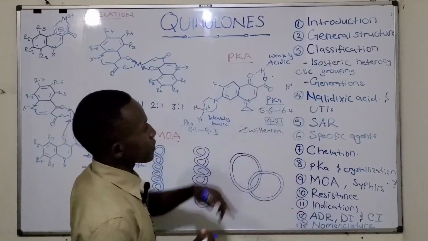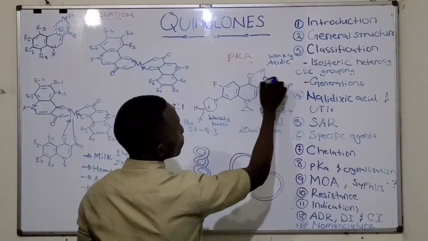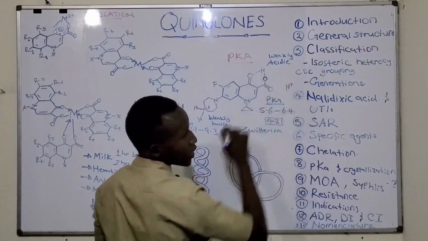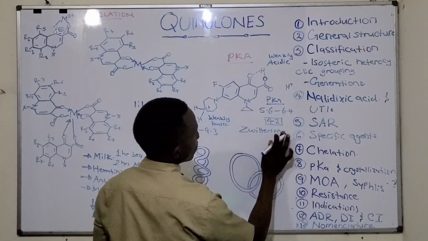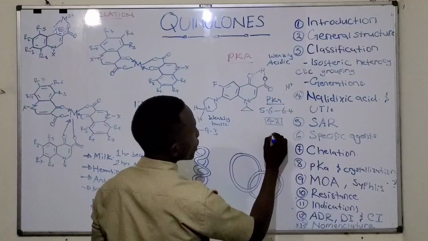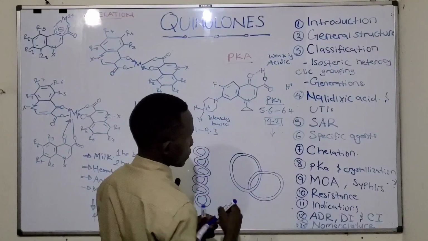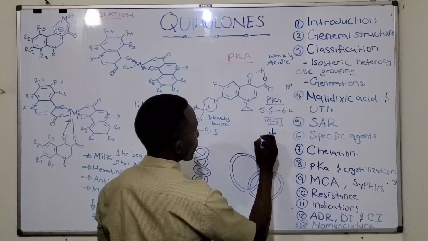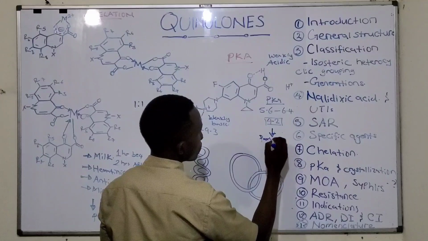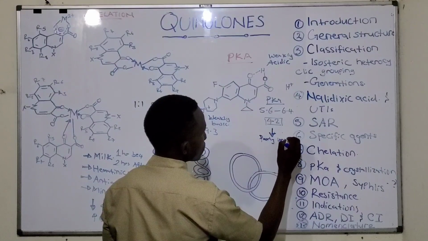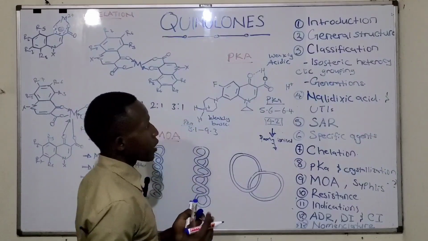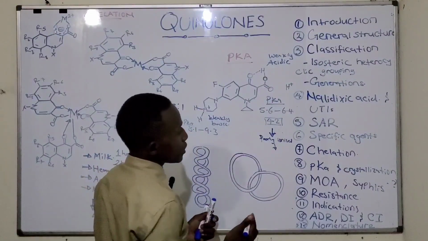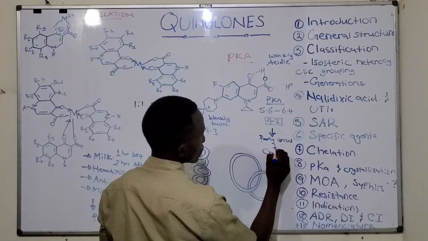What's the effect of this? This group may lead to poor ionization. If it is poorly ionized, it will lead to accumulation of the free drug in the medium, leading to crystallization.